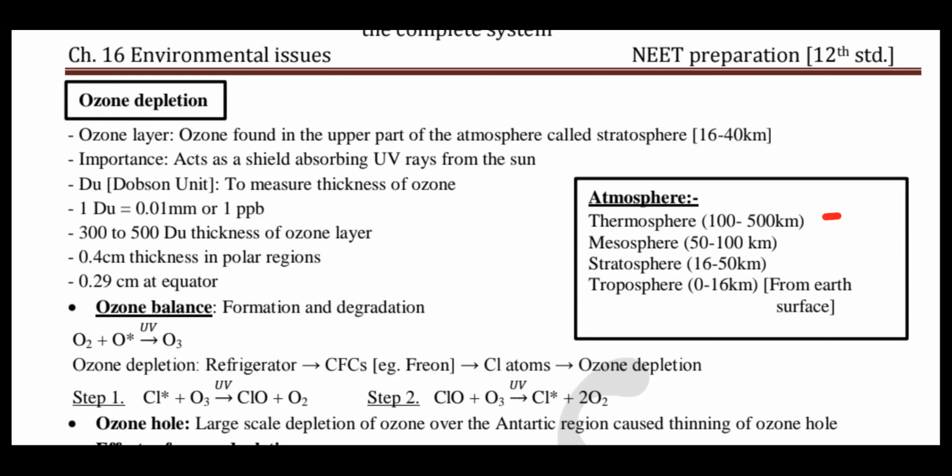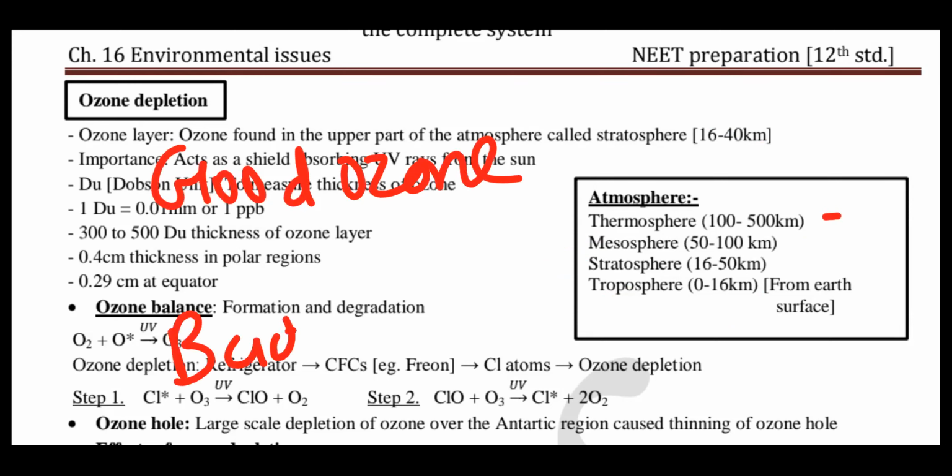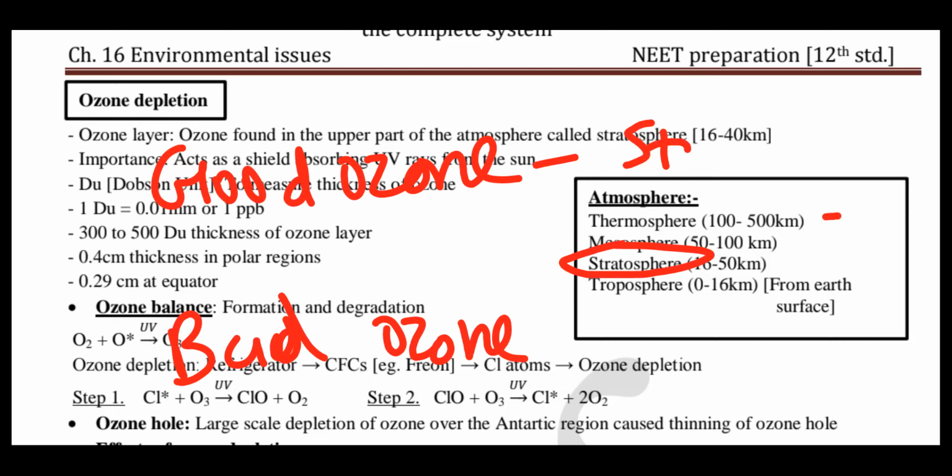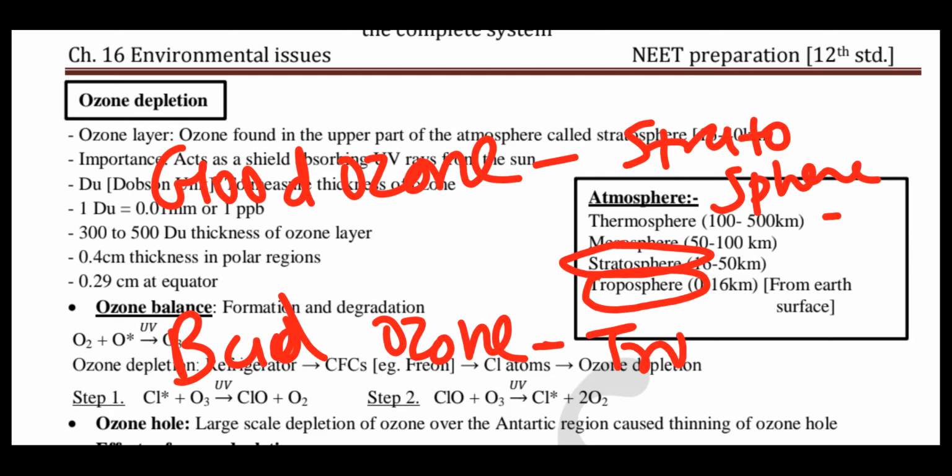So, ozone. Ozone is divisible into two types, good ozone and bad ozone. Good ozone is present in the upper part of the atmosphere, that's the stratosphere, and the bad ozone is formed in the lower part of the atmosphere that we call the troposphere.